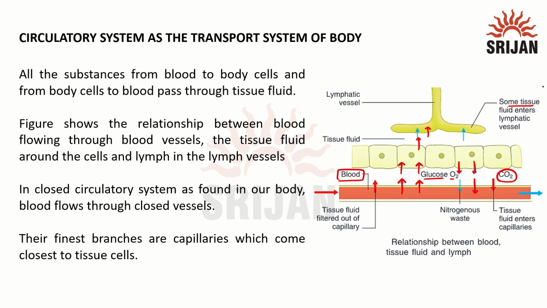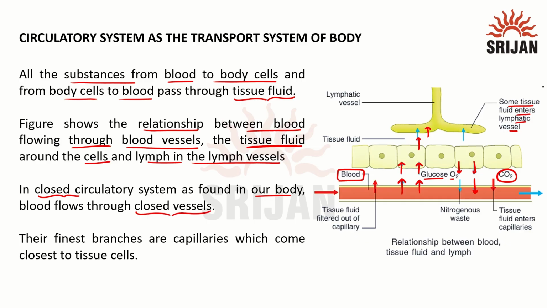Some tissue fluid enters the lymphatic vessel. All the substances from the blood to the body cells and from the body cells to the blood should pass through tissue fluid. So, it acts as a mediator between blood and tissue and also between lymph and tissue. The figure shows the relationship between blood flowing through the blood vessels, tissue fluid around the cells and lymph in the lymph vessels. In the closed circulatory system, as found in our body, blood flows only through closed vessels and never comes out of the vessels.